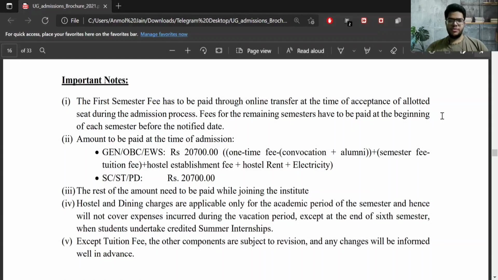Here are some important notes regarding fees. First, you need to pay the first semester fees online at the time of admission. During your counseling, if you are allotted a seat, then you have to pay the fees online at that time. The second point discusses the amount to be paid at the time of admission. It's 20,700, and the rest of the amount you need to pay at the time of joining. The next important point is that except for tuition fee, other components of fees may change. They will inform you if there are any changes.